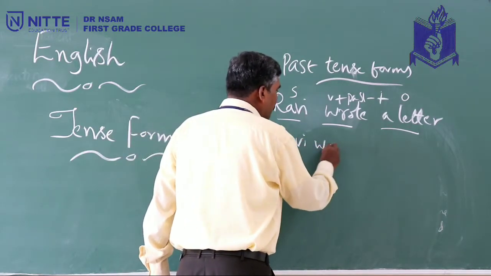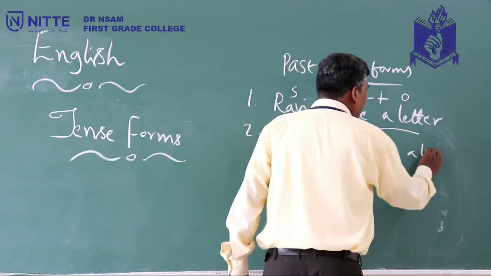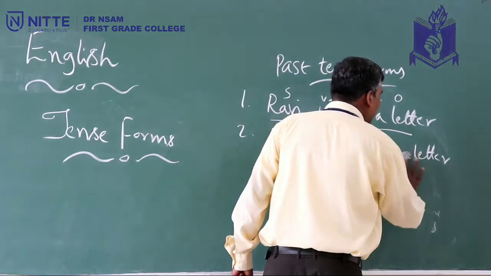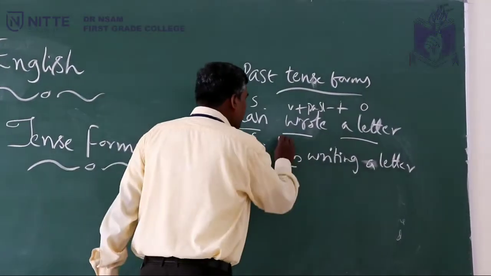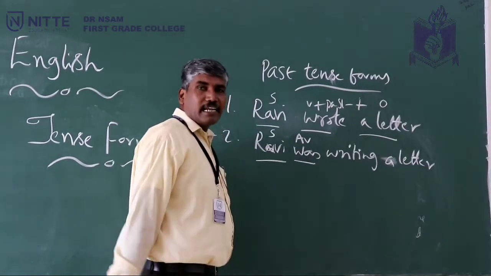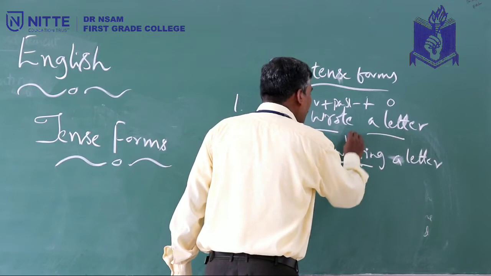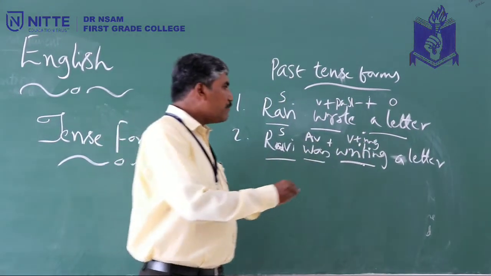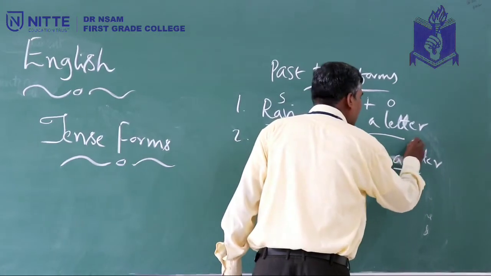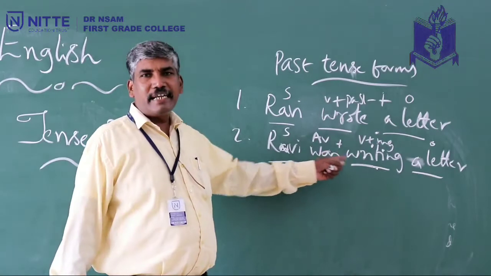Ravi was writing a letter. So look here, subject Ravi as usual. This is AV, AV means auxiliary verb. Plus this is V plus ing. This is nothing but, strictly speaking, present participle, and plus here we have object. This is past continuous tense.